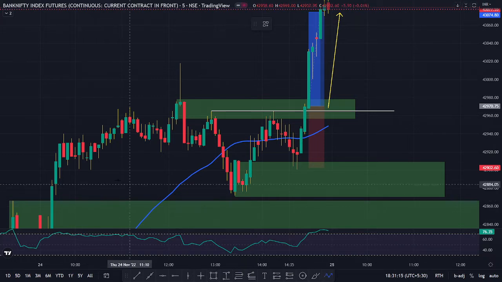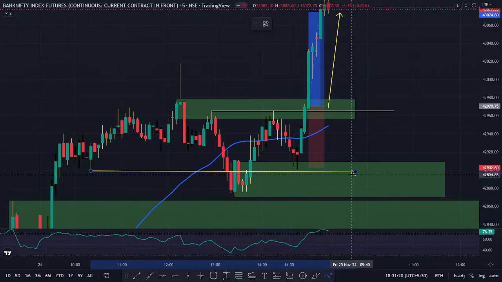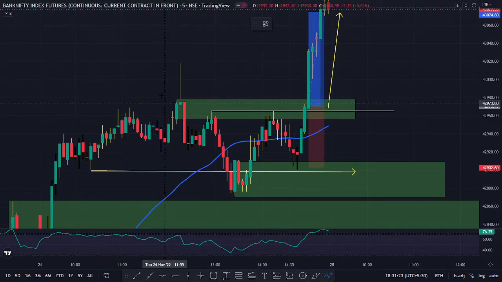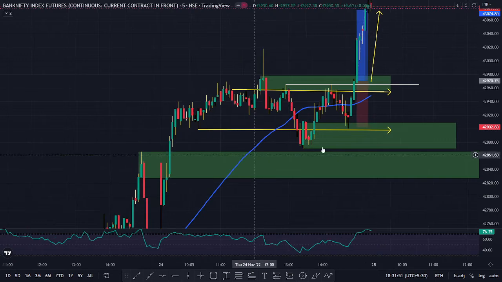Just because this market broke this major swing high, it's not going to be the only reason for you to take a trade. Market has many stages. First of all, market has a push, and then a consolidation, and then a manipulation, and then a retracement, and then a continuation of the trend. Now, this exactly has been reflected today. Look at this.